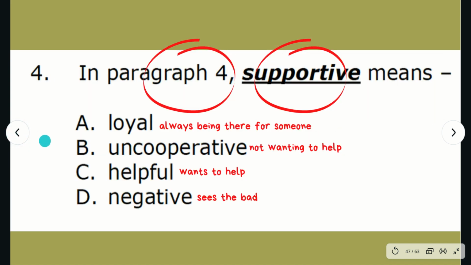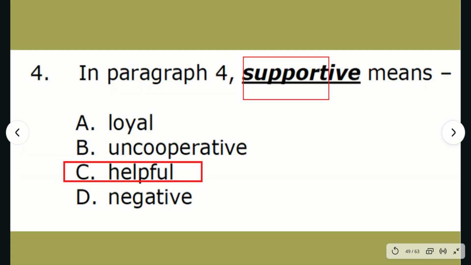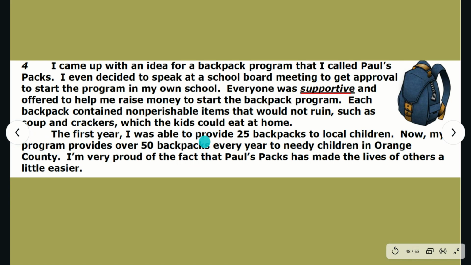Let's go back to question 4. Now that we've done step 1, 2, 3, and 4, it is time to answer the question. In paragraph 4, supportive means A, loyal, B, uncooperative, C, helpful, or D, negative. In paragraph 4, supportive means helpful. We saw that when we plug in, everyone was helpful and offered to help me raise money to start the backpack program. It makes the most sense and it keeps the meaning of the sentence the same. They were willing to help him raise money to start the backpack program.